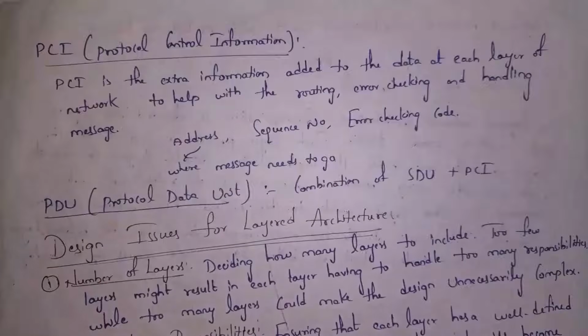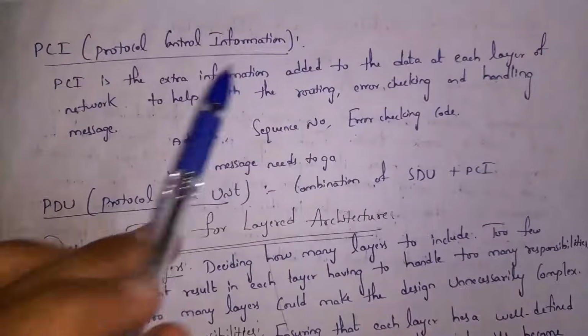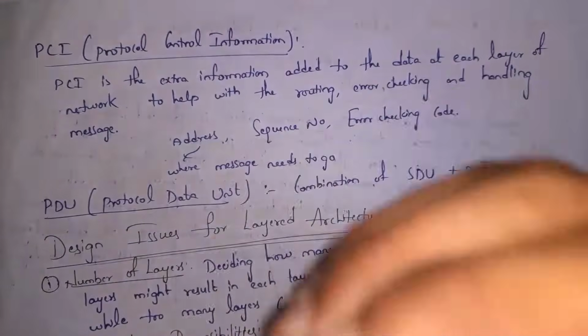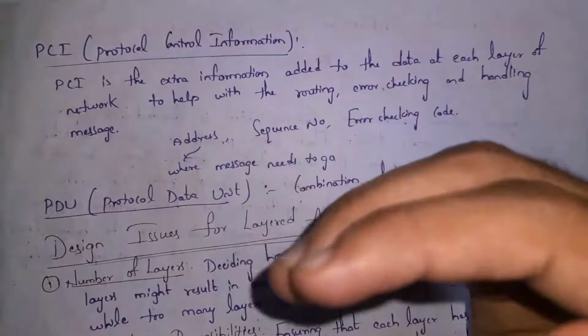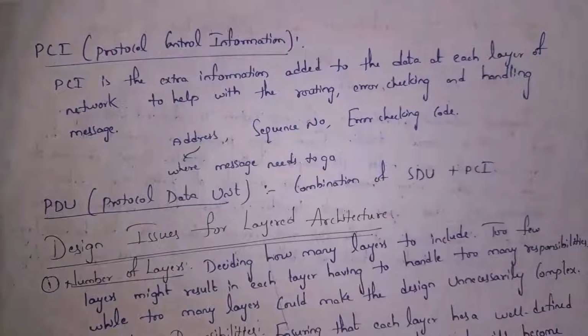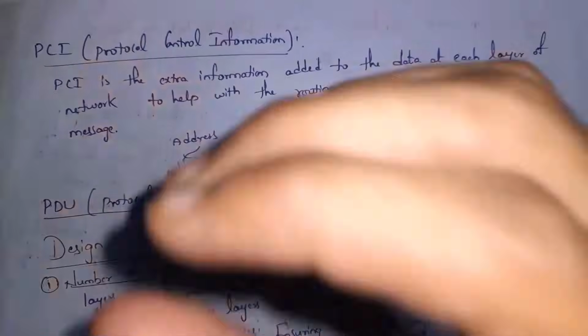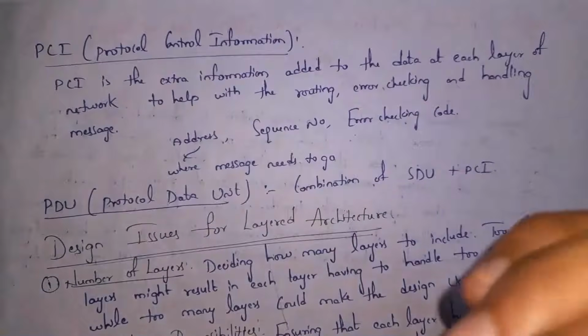Layered architecture also contains Protocol Control Information, shortly we call it PCI. Whenever data is transferred through various layers, along with the data, we add PCI. We don't send our data directly; along with our message, we add some extra data. We call that extra data PCI. By using that extra data, we can identify as well as correct errors. So PCI is nothing but extra code that is added to our actual data, and by using it we can identify and solve errors in the network.